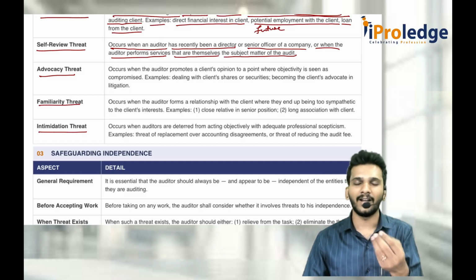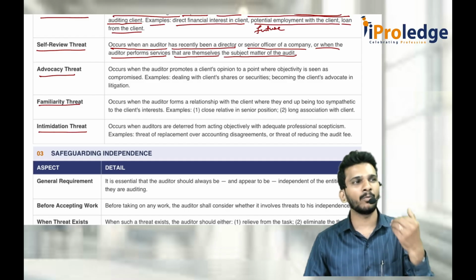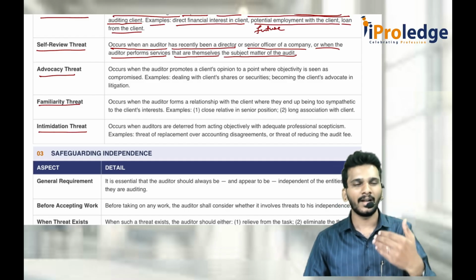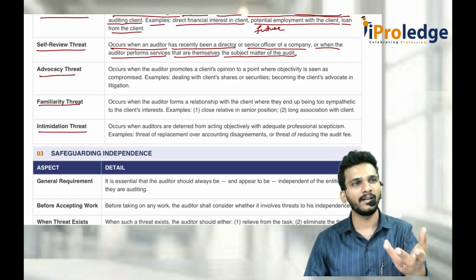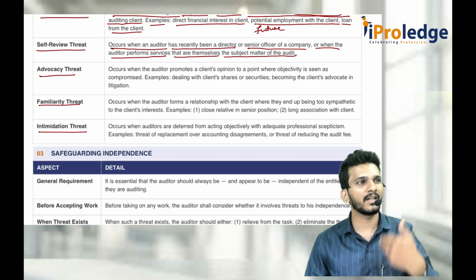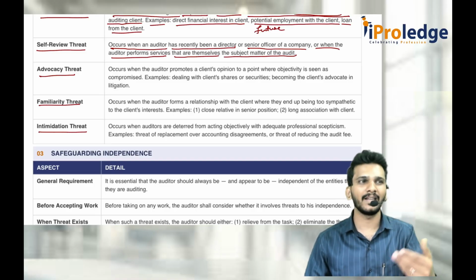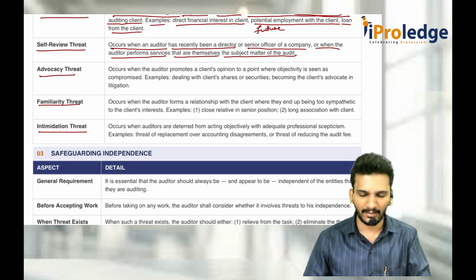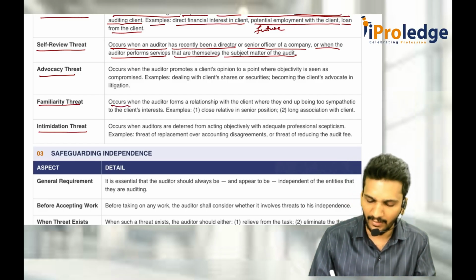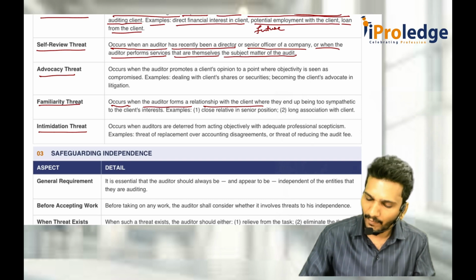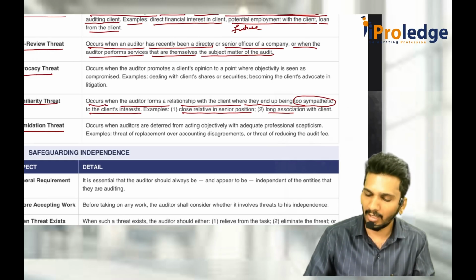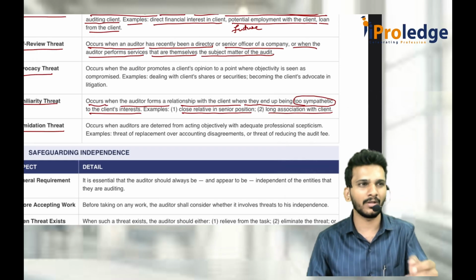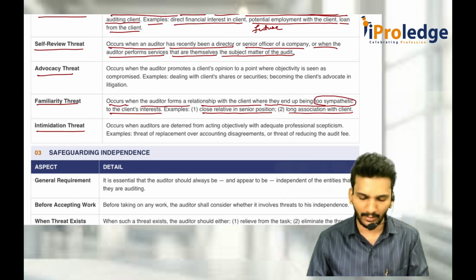I gave an exaggerated example. See, when you are in contact with the client for maybe 5 years or 10 years, then you might become like a friend, because on a regular basis, year on year, you continuously talk to him, you go out for lunch. In that case, the familiarity threat occurs when the auditor forms a relationship with the client where they end up being too sympathetic to the client's interest. Example: a close relative in a senior position or long association with the client. Long association means continuously doing the audit. Then also it will affect your independence.